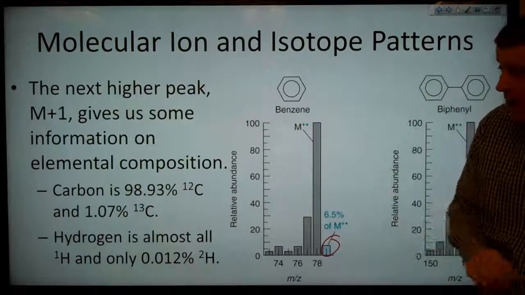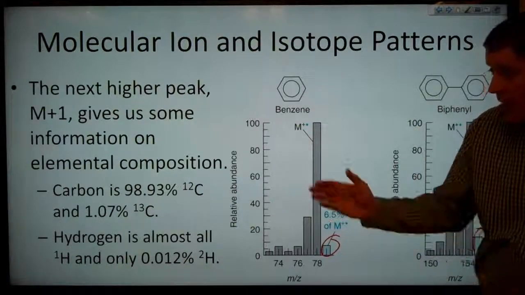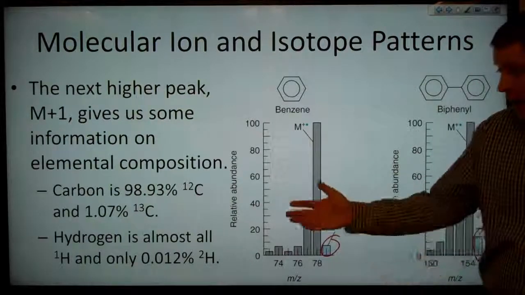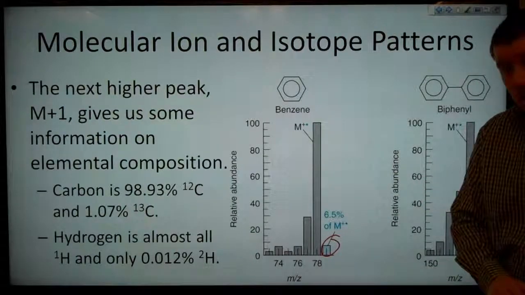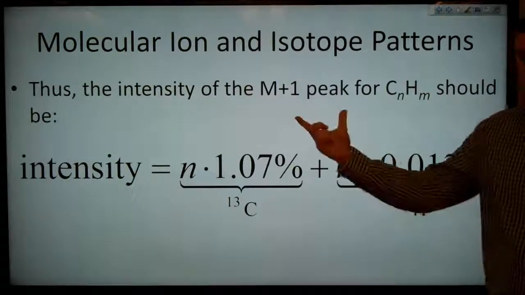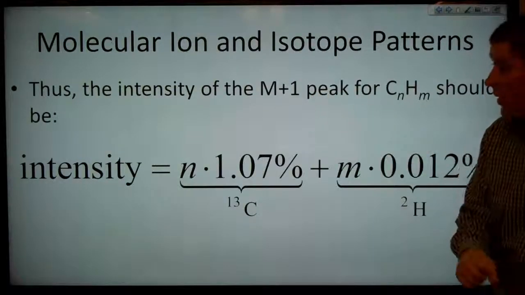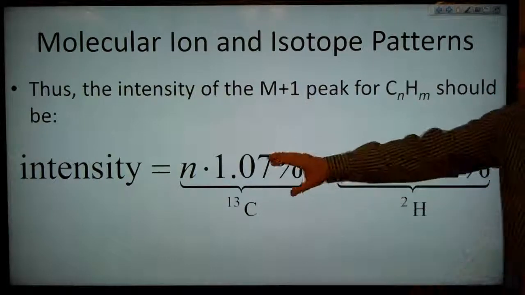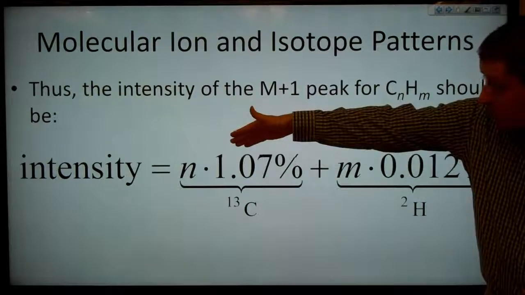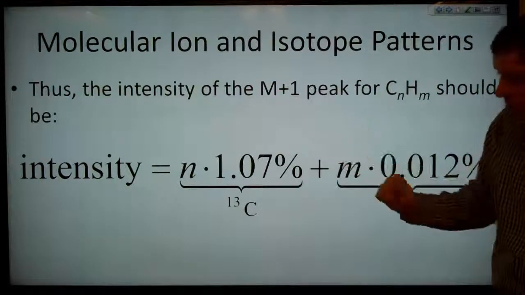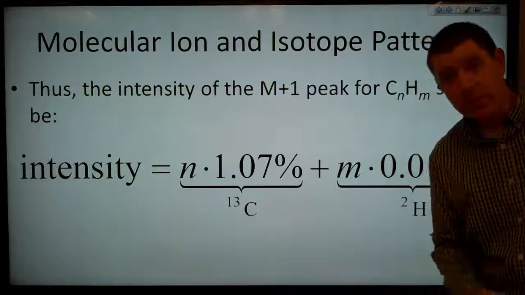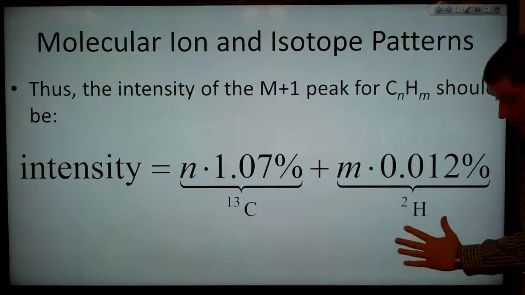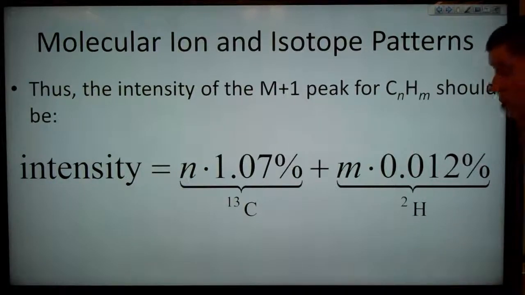So carbon is 98.93% carbon-12 and 1.07% carbon-13. Hydrogen is almost all hydrogen-1 and only 0.012% deuterium. Thus, the intensity of our M+1 peak for CnHm should be this, where we have the intensity equals N times 1.07%, the contribution from the carbon-13, plus M times 0.012%, the contribution from the deuterium, the H2.